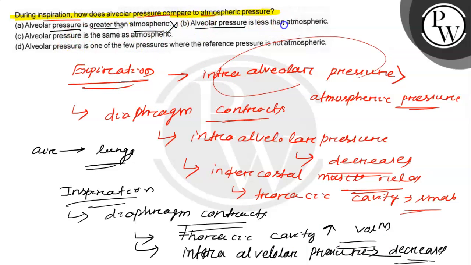Then B says alveolar pressure is less than atmospheric pressure. So this one is the correct answer.